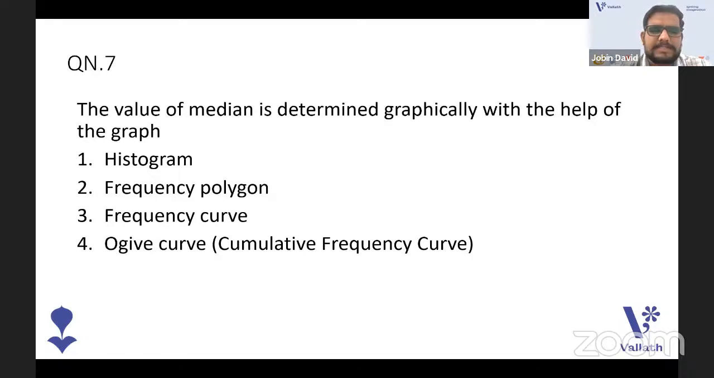The value of the median is determined graphically. Like when we study in 9th and 10th standard, we have this.